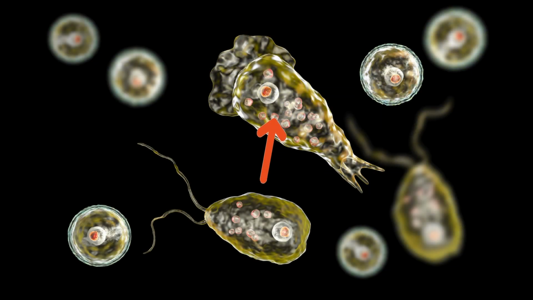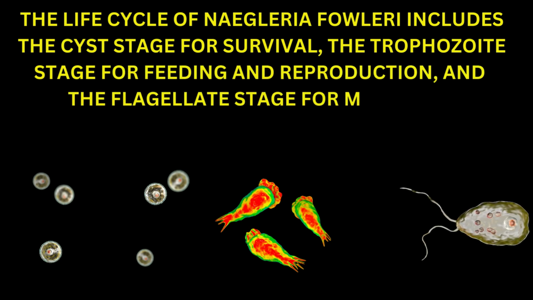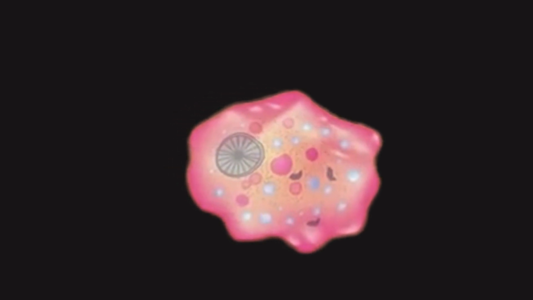So to recap, the life cycle of Naegleria fowleri includes the cyst stage for survival, the trophozoite stage for feeding and reproduction, and the flagellate stage for movement. Understanding these stages is crucial for scientists working to prevent and treat infections caused by this deadly amoeba.